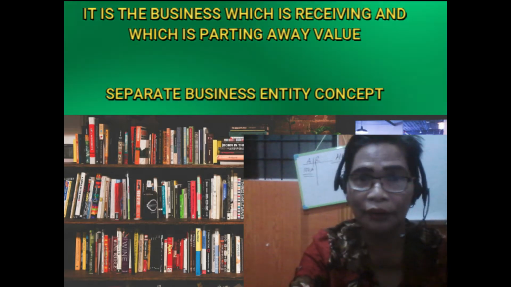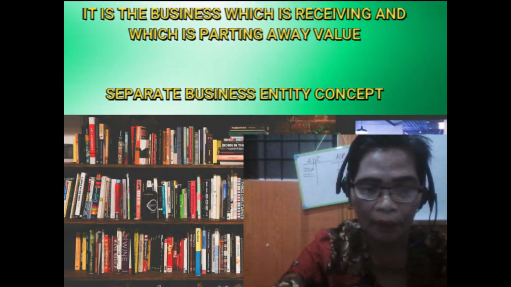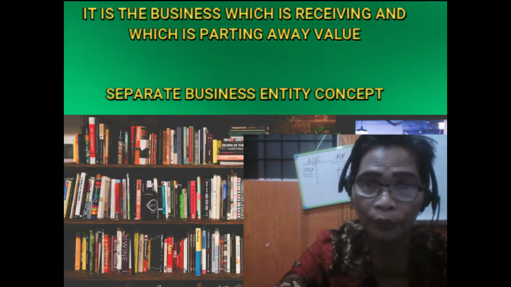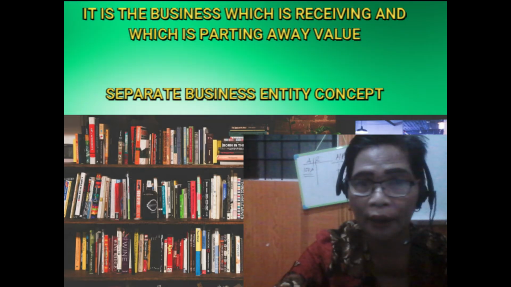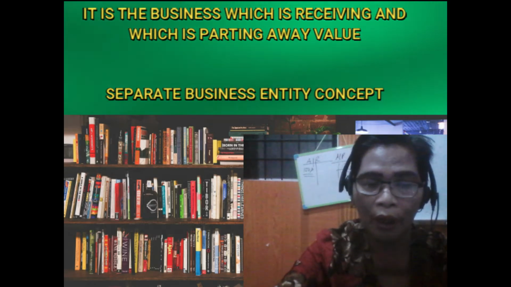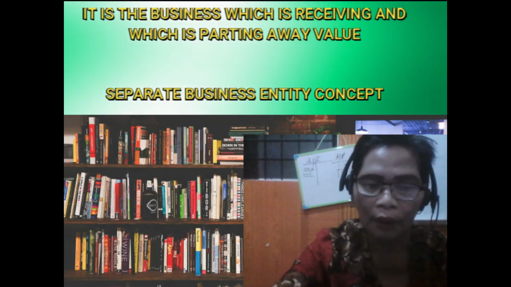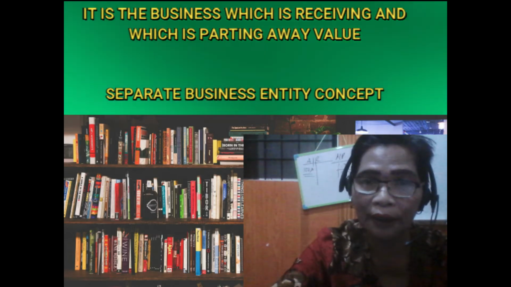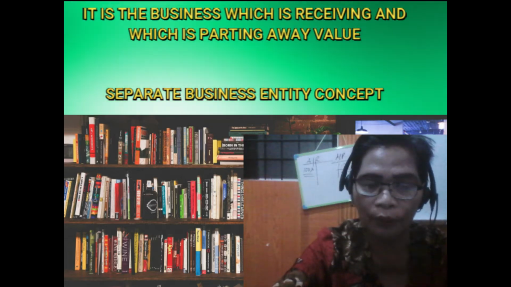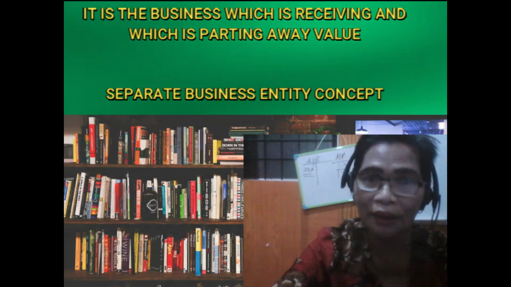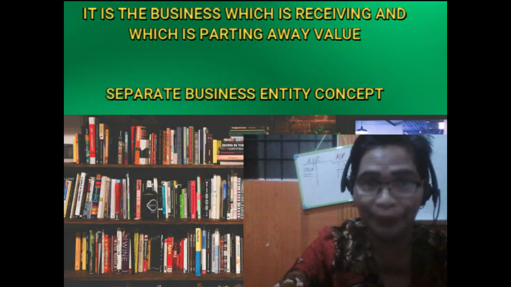I am writing it down so that I cannot forget. Okay, so if we are going to receive a thing of value, the economic resources of the business, asset is increased. Therefore, the specific name of the asset is debited. But when we are giving away, or there is a decrease of a thing of value, asset is decreased. Therefore, the specific name of the asset is credited, or value parted with.